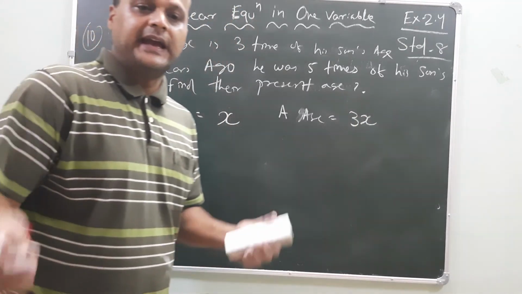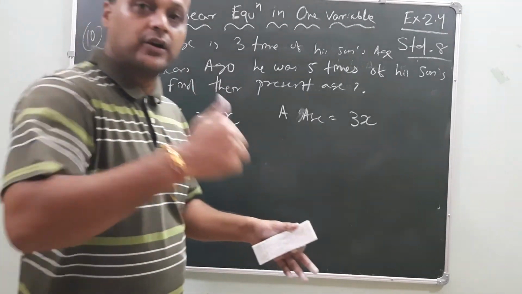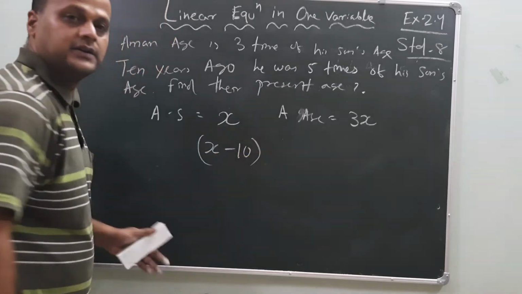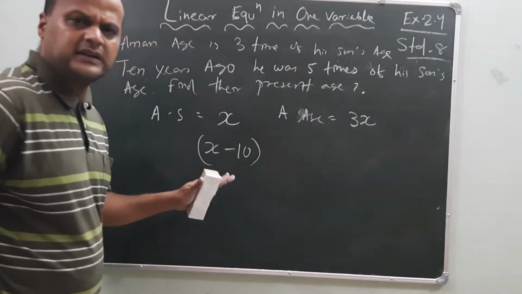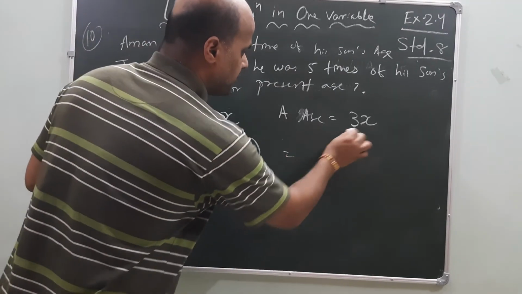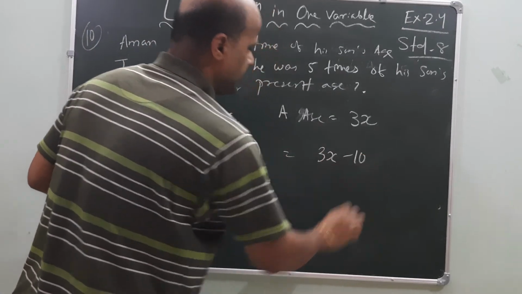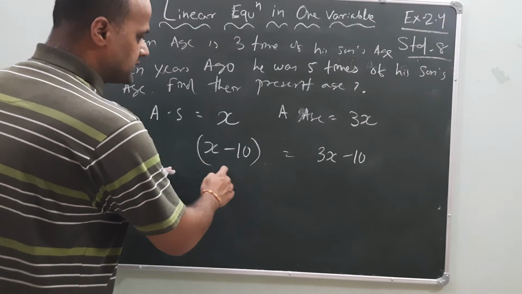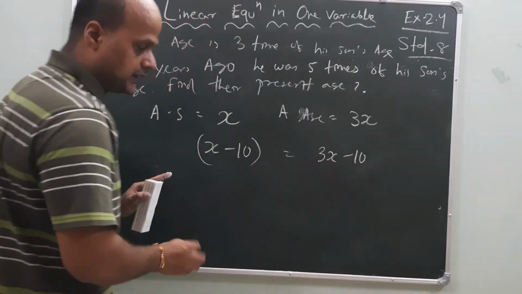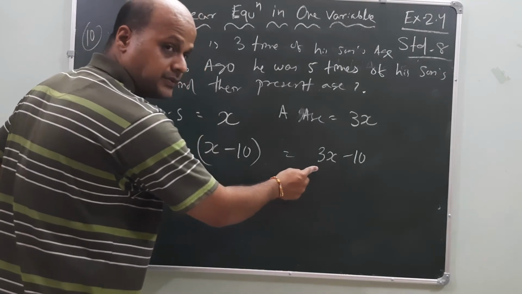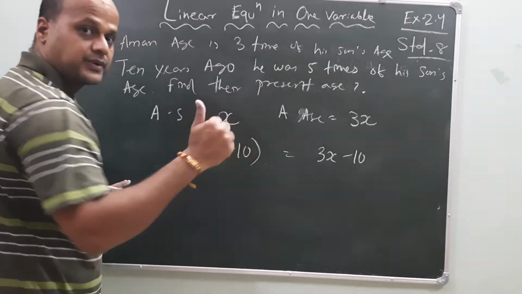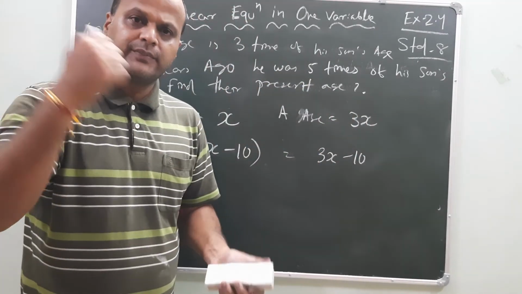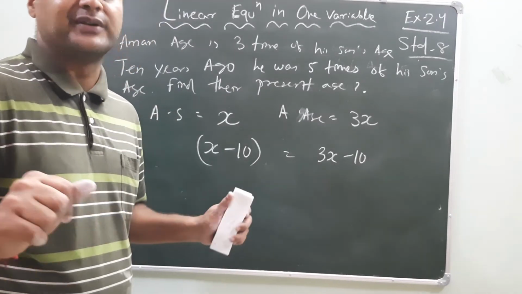Understood, my dear friends? Again, it is saying that 10 years ago; ago means it is the past, so minus 10 from x. If it is subtracted from the son's age, it will also be subtracted from the father's age. He was 5 times his son's age 10 years ago; this is the equation for 10 years ago. Present age is x, present age of Aman is 3x. 10 years ago means minus 10 in both cases, because if the son's age goes back, the father's age also goes back. So remember this one.